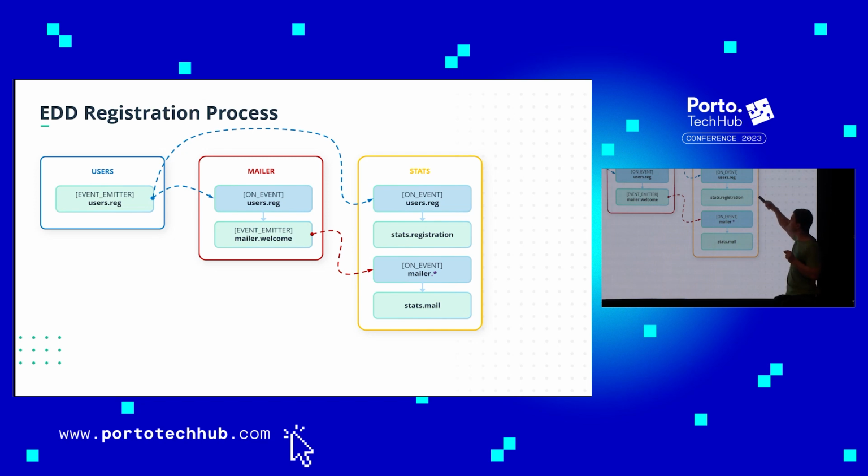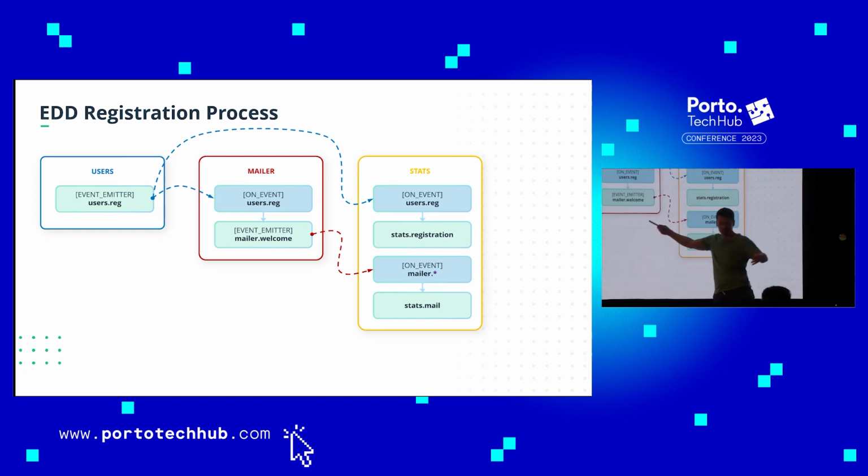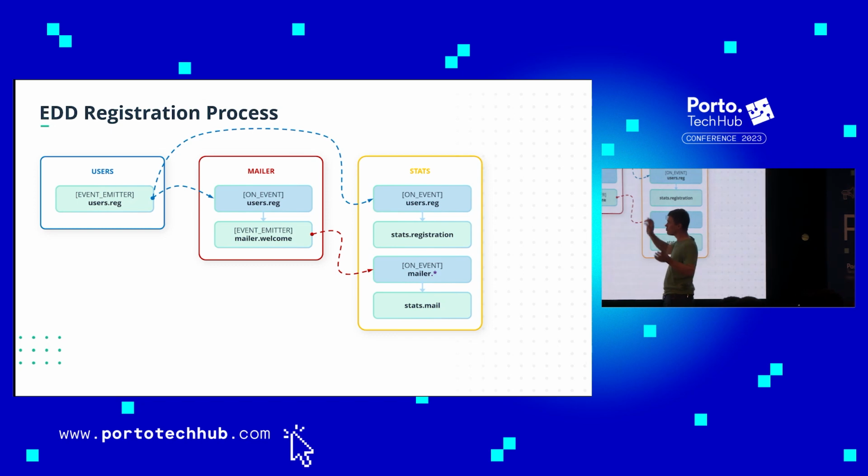And then the statistics module will be subscribed to the mailer events. For the user registered event, of course we are counting, but there is something different here. We have a wildcard. Wildcard is fully supported by NestJS. Wildcard means you can subscribe to all mails which are sent. We don't have to care whether it is welcome, newsletter, or whatever. Our goal in this module is to count how many emails we send in general. So we can subscribe by wildcard.